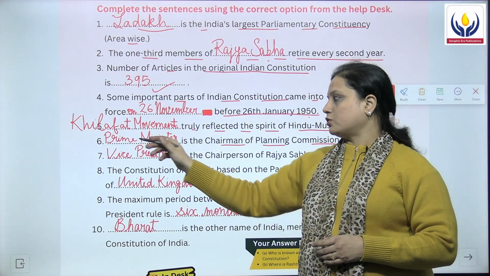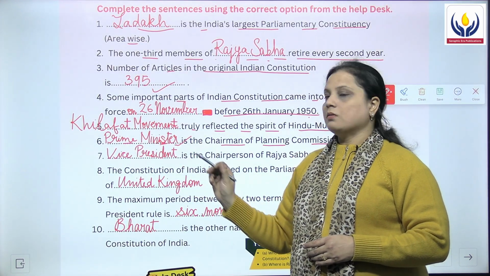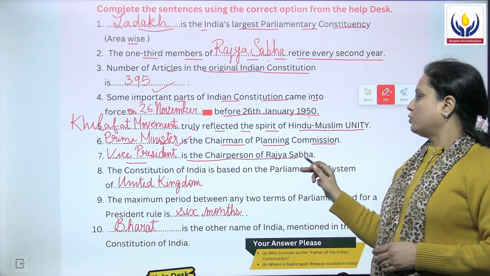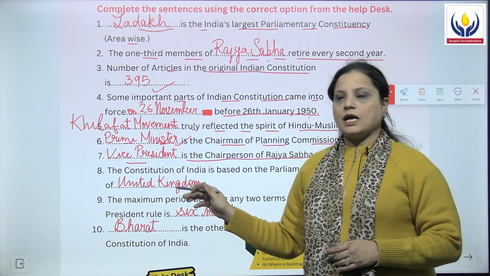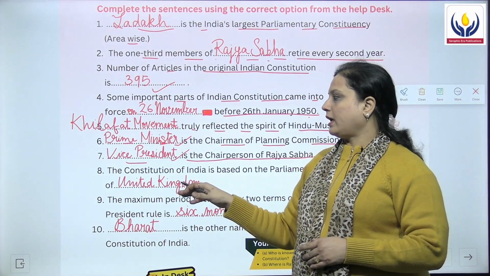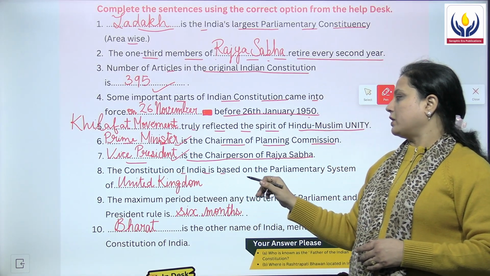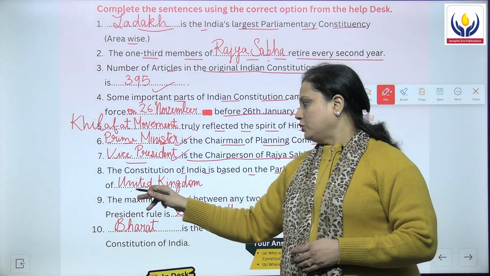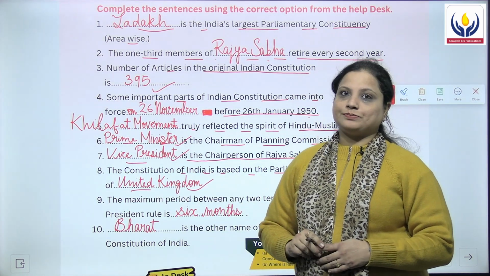So we'll write the answer over here as the Prime Minister. Next is Dash is the chairperson of Rajya Sabha, and the answer again here is the Vice President. 8. The Constitution of India is based on the parliamentary system of UK, that is United Kingdom.